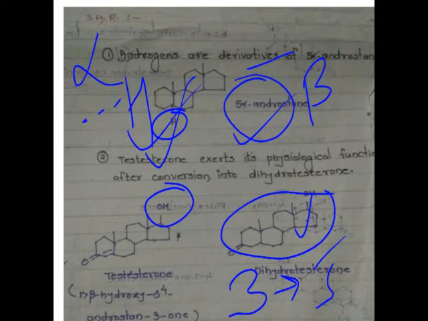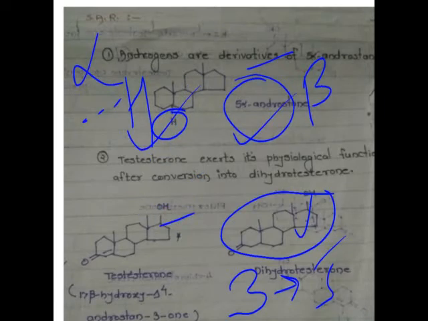So to increase the activity, what we have to do, either we have to convert this hydroxy group into the ester form, because this hydroxy group is very important for binding to the receptor. Or the second thing we have to do is attach a small group at the 17 position.